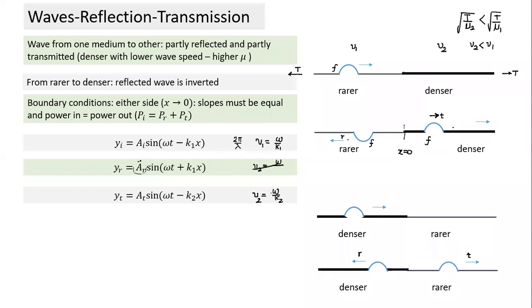The only unknown terms here are these two: if this is the amplitude of the incident wave, what is the amplitude of the reflected wave, and what is the amplitude of the transmitted wave? And those equations are like this. This is v1. This is what I have written here.